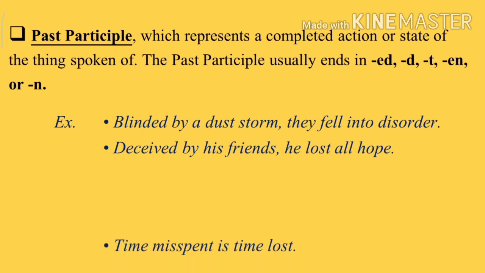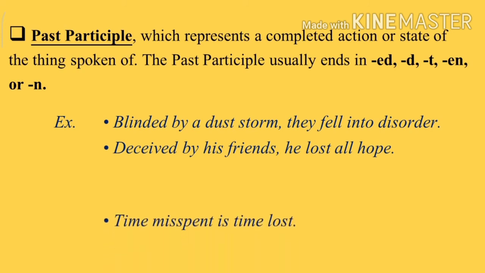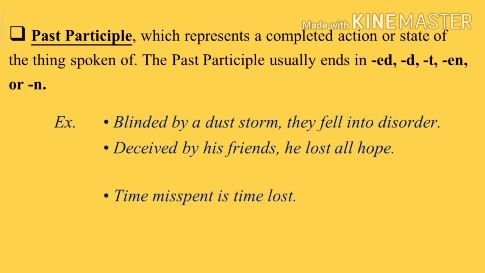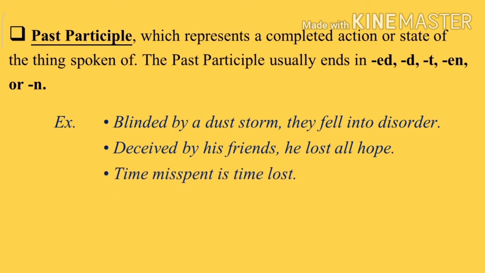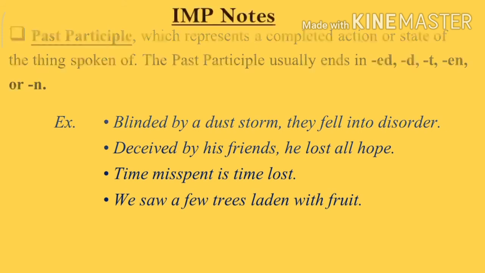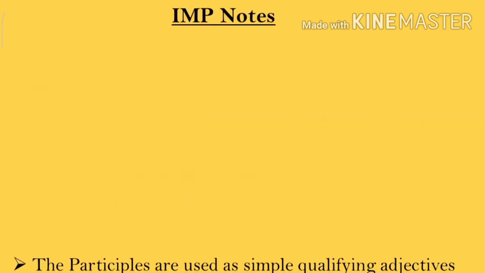Deceived by his friends, he lost all hope. Time misspent is time lost. We saw a few trees laden with fruits. Blinded, deceived, misspent, laden. These are the past participles.